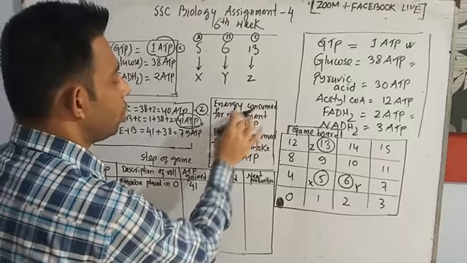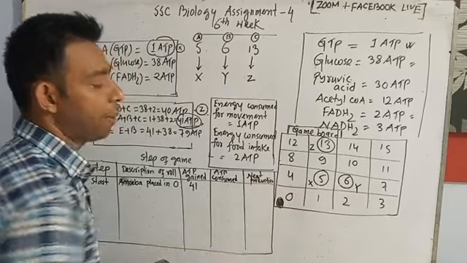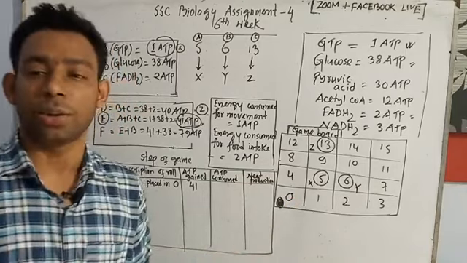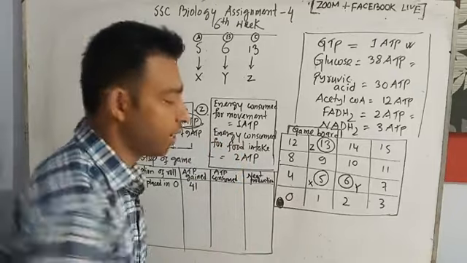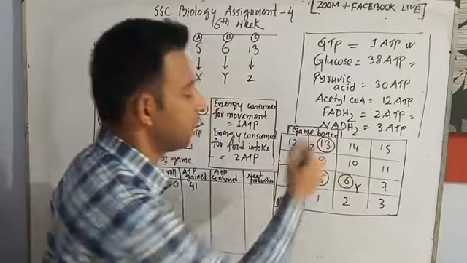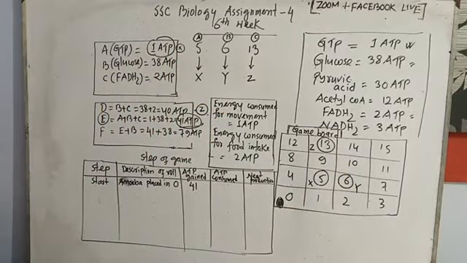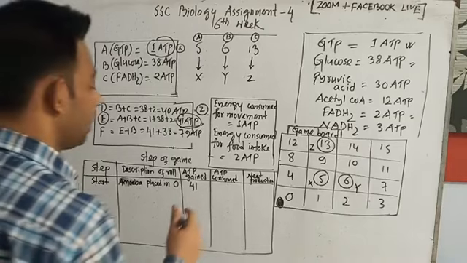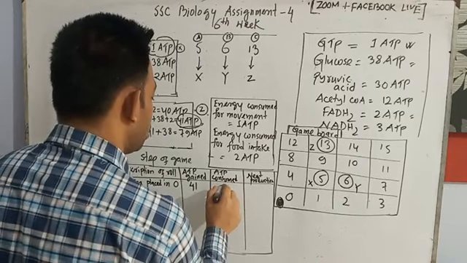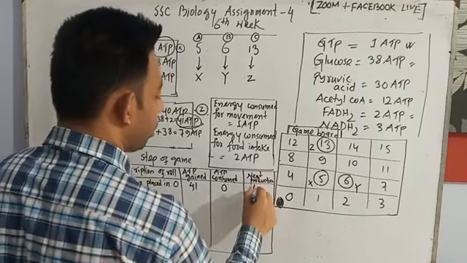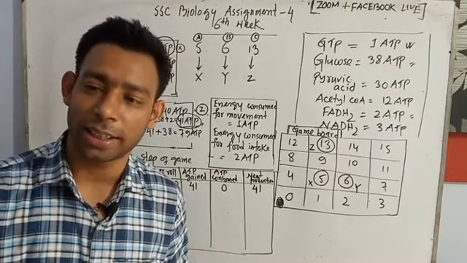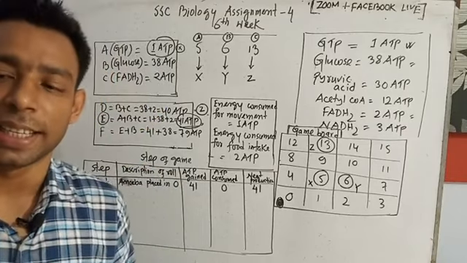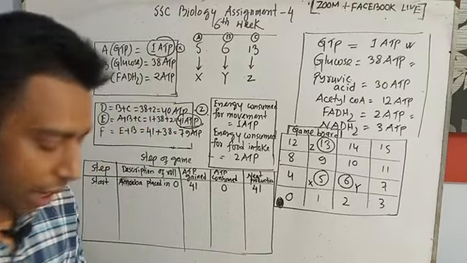Energy consumed for movement: the amoeba did not move, it was just placed in 0. So no ATP in there. Then energy consumed, is there any energy? Energy is only in boxes 5, 6 and 13. So there is no energy consumed in there. So no ATP to be consumed here. So 41, net production 41. First work done. Game start. It is very easy. Now I will try to move on there.